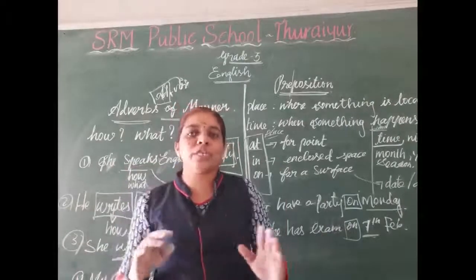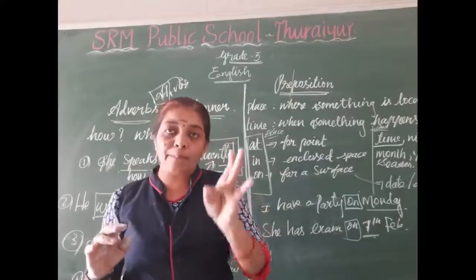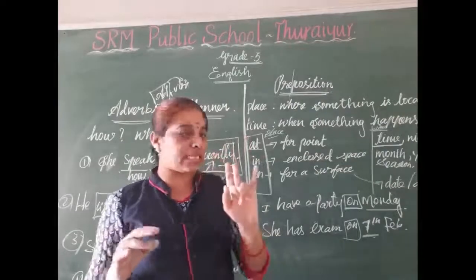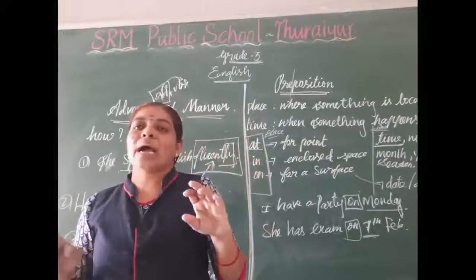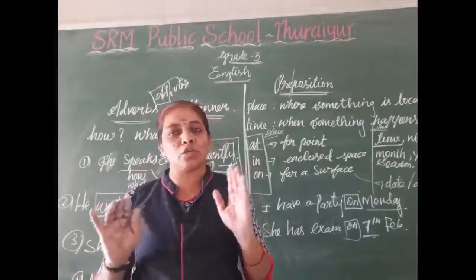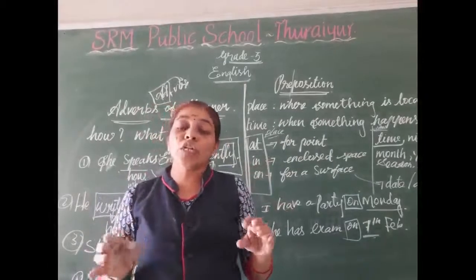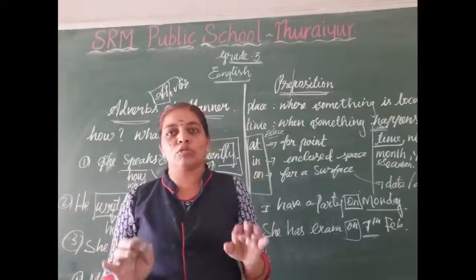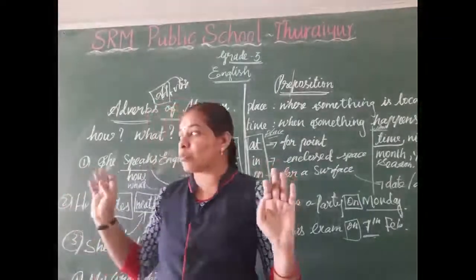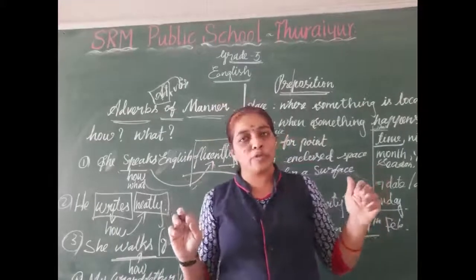In the time position, we want to use at for night and time. When we mention a particular exact time we want to use at. Then in: before the month name, before the year, season, morning, we want to use in. On: before the date and day we want to use on. Okay dears, I hope you understood these two topics very well, adverbs of manner and the preposition.